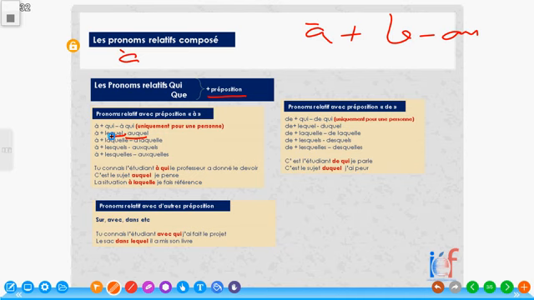Or, c'est le sujet auquel je pense. Auquel je pense. Because the verb penser carries à. So, je pense à un sujet. Je pense à un sujet, c'est le sujet auquel je pense. That is, it is the subject to which I think. To which I think. All right? It is the subject to which I think.